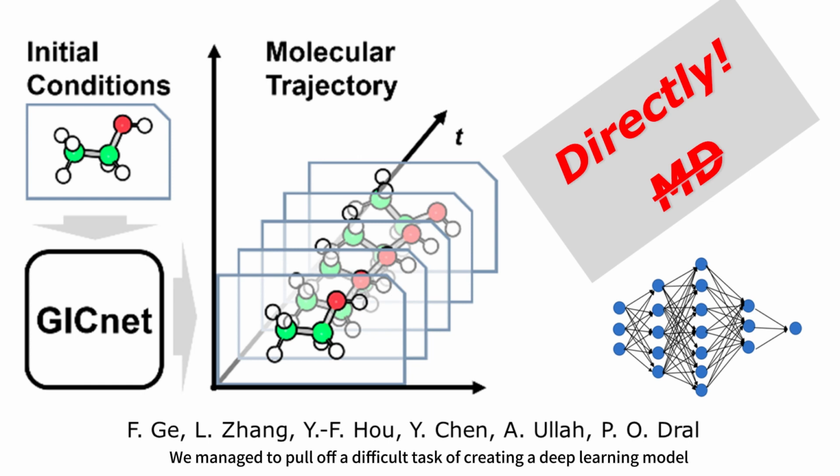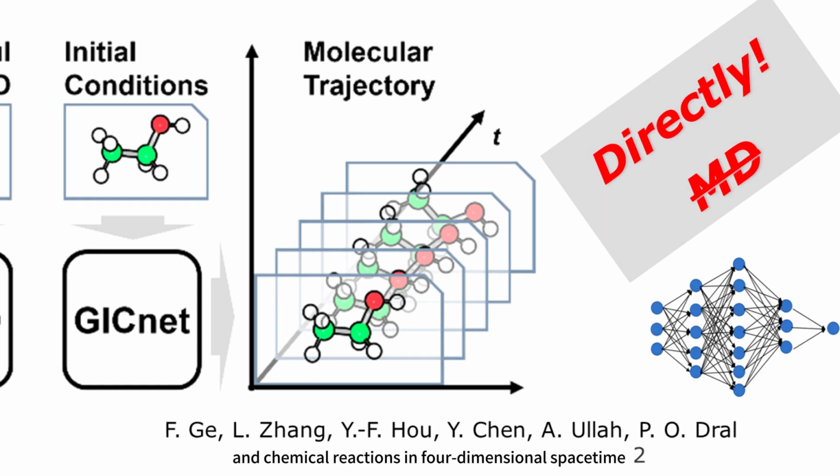We managed to pull off a difficult task of creating a deep learning model to learn dynamics and predict the trajectories fast. This model is called GICnet and was published in JPCL in 2023. In effect, GICnet models are analytical representation of molecules and chemical reactions in four-dimensional spacetime.